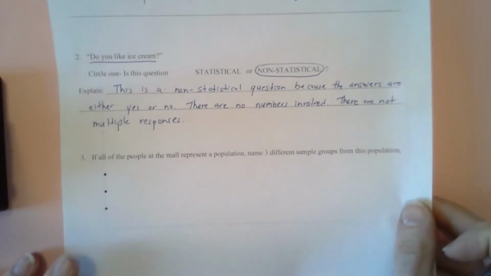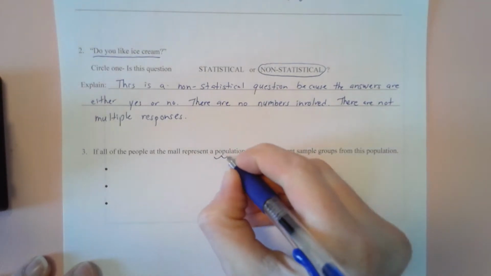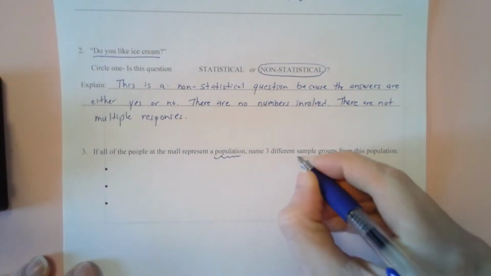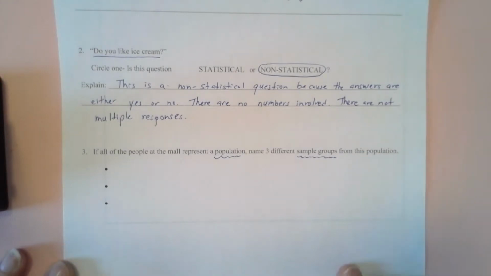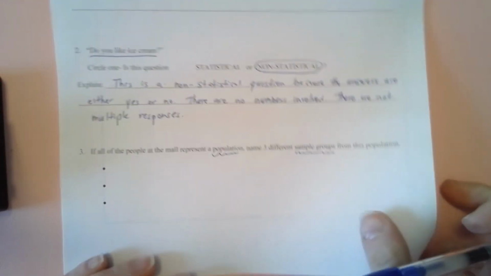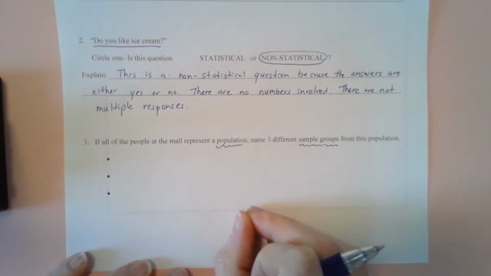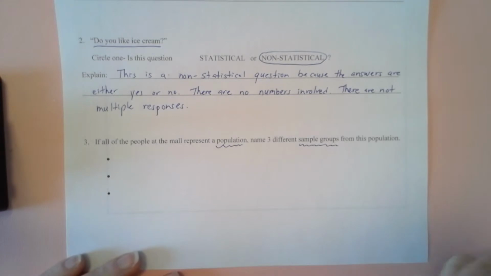All right. If all of the people at the mall represent a population, name 3 different sample groups from this population. So imagine walking into a mall and I want to take a sample of those people. Who could I sample? Well, I'm just thinking about where I go in the mall.